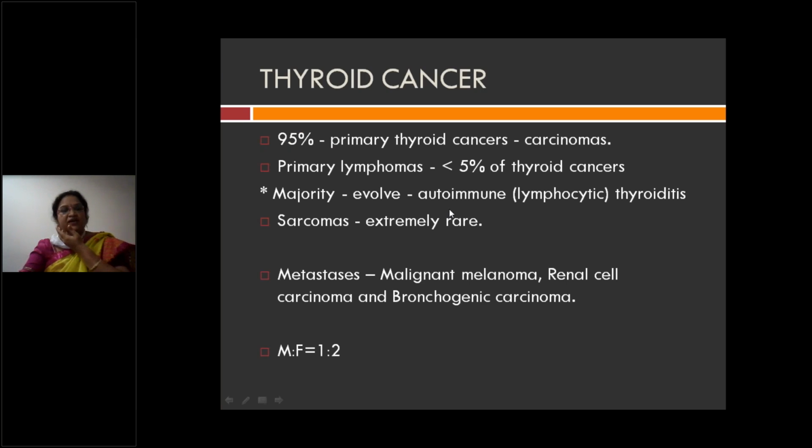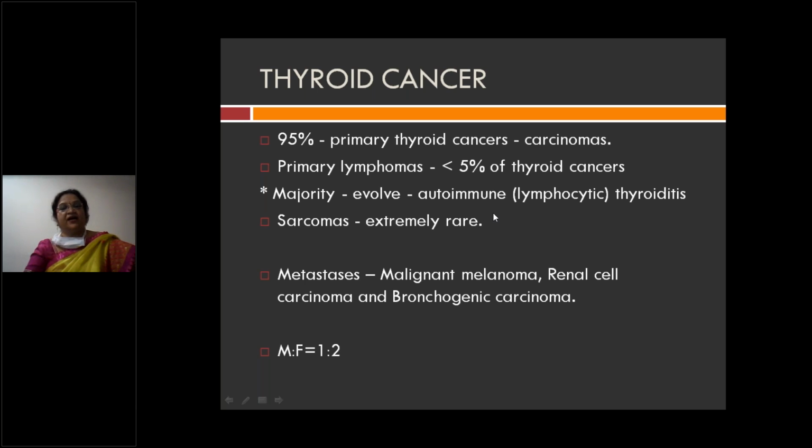Thyroid carcinomas usually constitute primary thyroid carcinoma. Primary malignant tumors of the thyroid are 95% of the cases, and primary lymphomas are less than 5% of thyroid cancers. So mainly, whatever thyroid malignancies are there, they're primary. Sarcomas occur in the thyroid, but they're extremely rare.